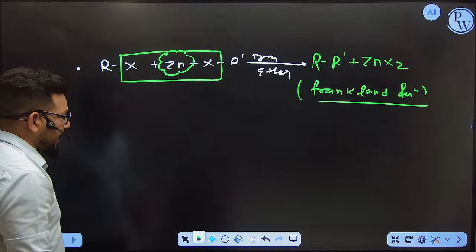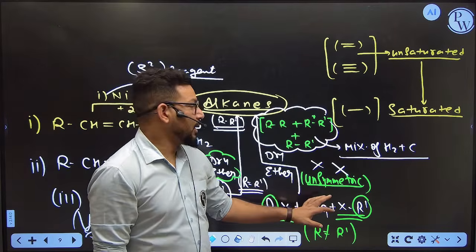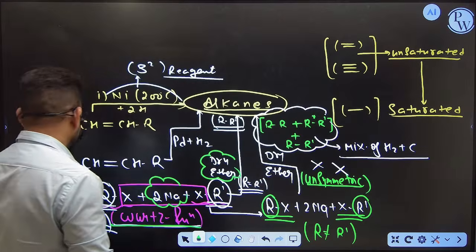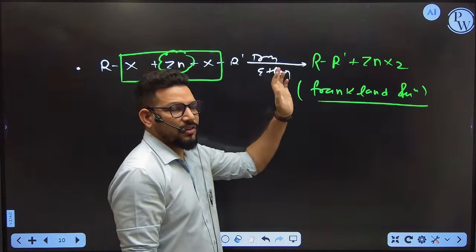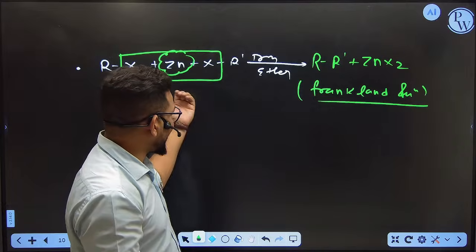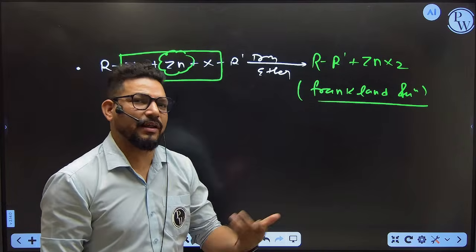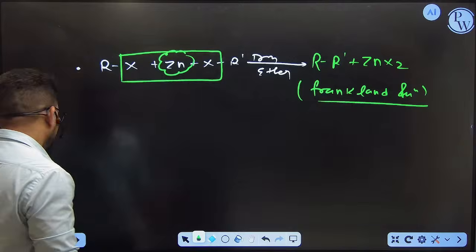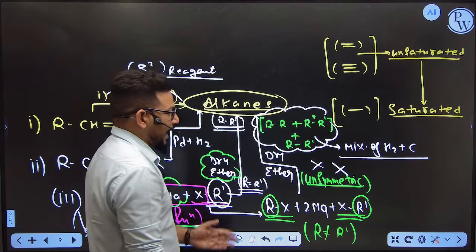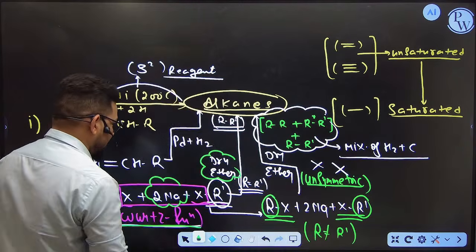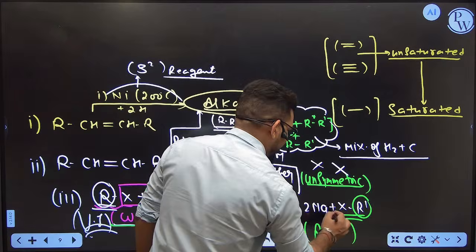Correct? In the Wurtz reaction, if you are taking the asymmetric hydrocarbon, you will get a mixture of hydrocarbons. But in this case, that is not the problem. You can take the symmetric as well as the asymmetric. So that's why I can go with this. This method is far better than the Wurtz reaction. And you know what? In the Wurtz reaction, you will get one side byproduct, which is 2NaX. Okay, now you will get 2NaX.